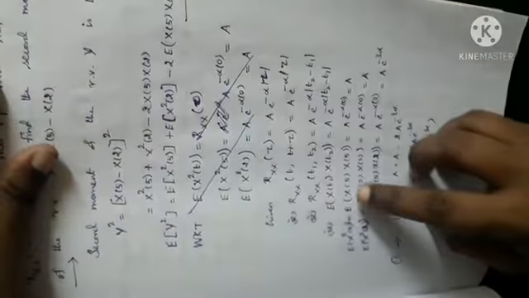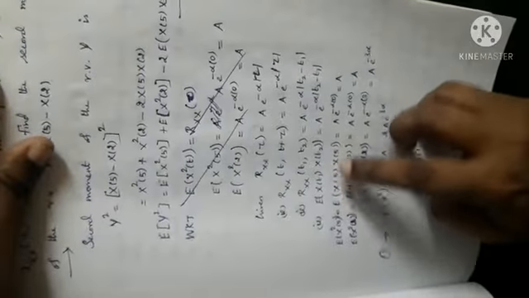E of x square of 5 is E of x of 5 into x of 5. In place of t1 it is 5, and t2 is 5, where t2 minus t1 is 5 minus 5, which is 0, and e to the power minus 0 is 1. Hence, substitute these 3 in the first equation and you will get the answer. The 10th problem is a similar problem, given to us as homework.